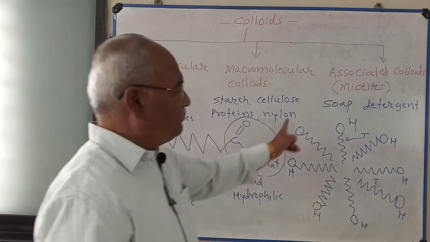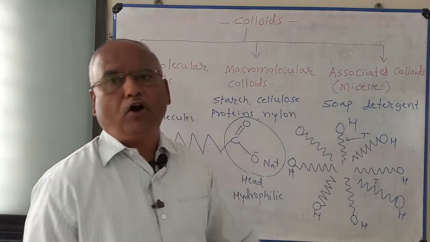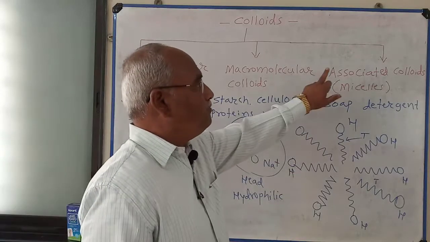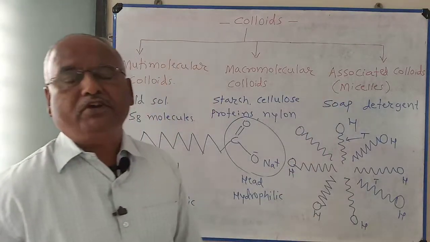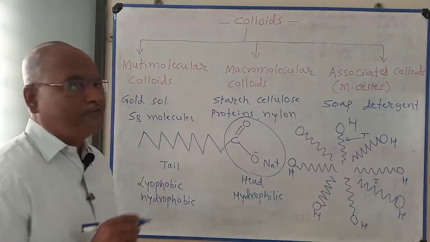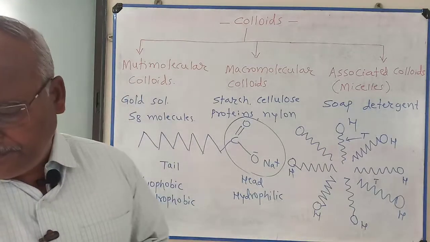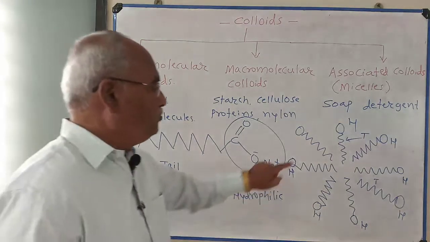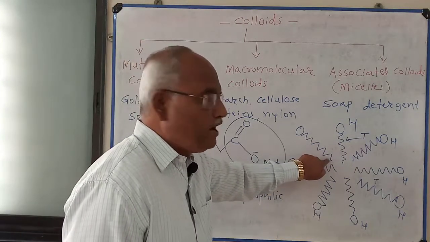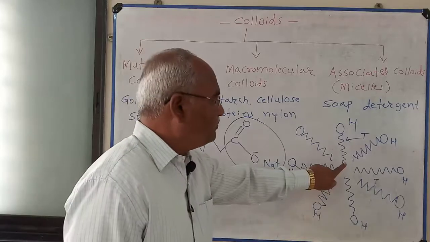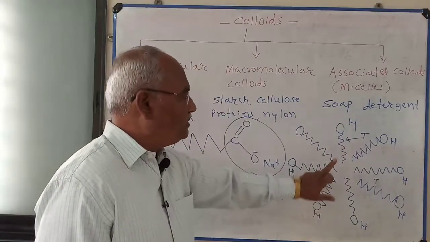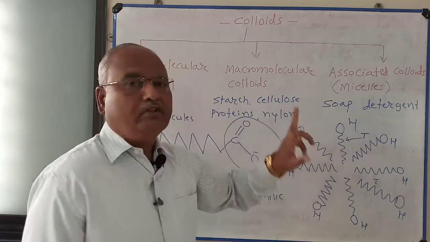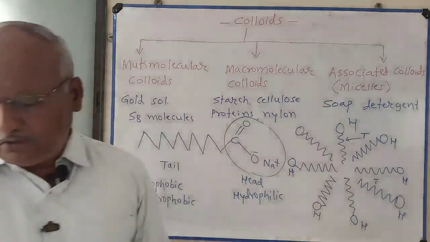So like this, a micelle is formed. This is called a micelle. So the example of associated colloid is micelle. In each micelle, the tail points towards the center of the sphere, and the head lies on the surface of the sphere.